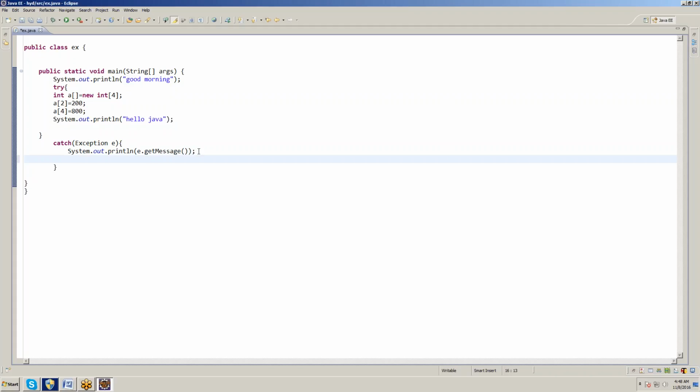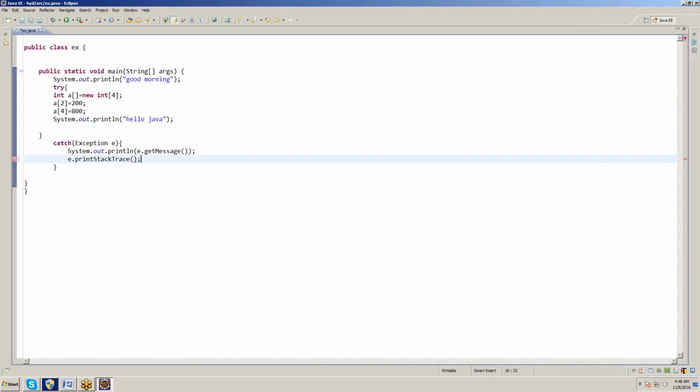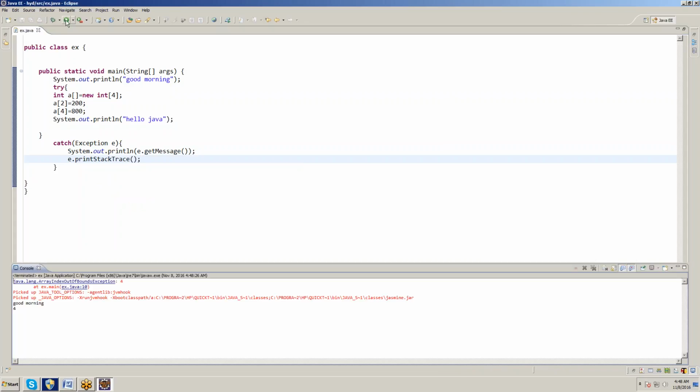If you want to see the error in the console clearly, we will use the e.printStackTrace method. Now we can get the error in the console very clearly. Save, clear, click on run. ArrayIndexOutOfBoundsException: 4. I declared an array of size 4, so now I gave a[4]. It ends with 3 only. If I write a[4], it needs to show an error, but it is not shown. So that is called an uncaught exception.